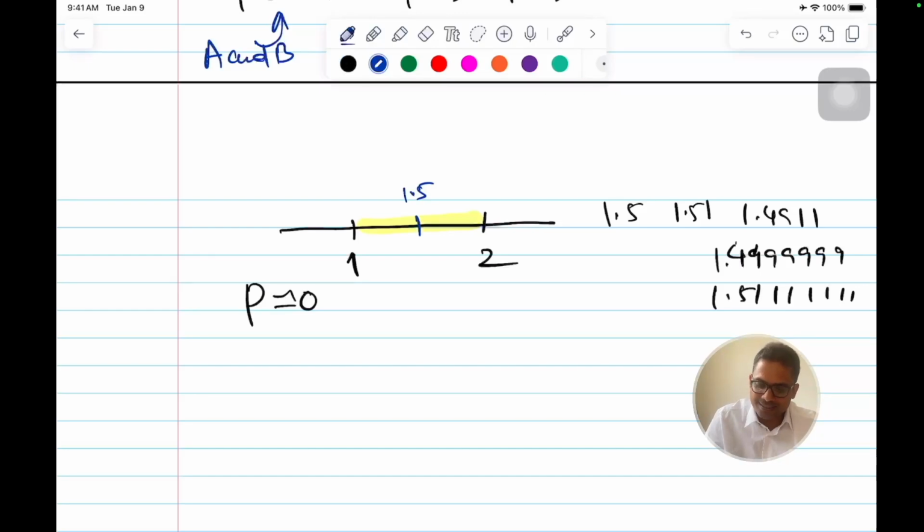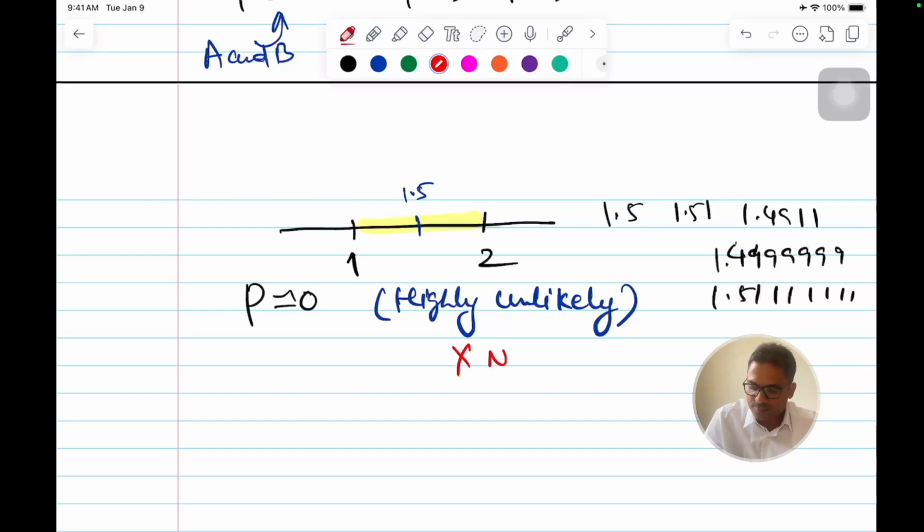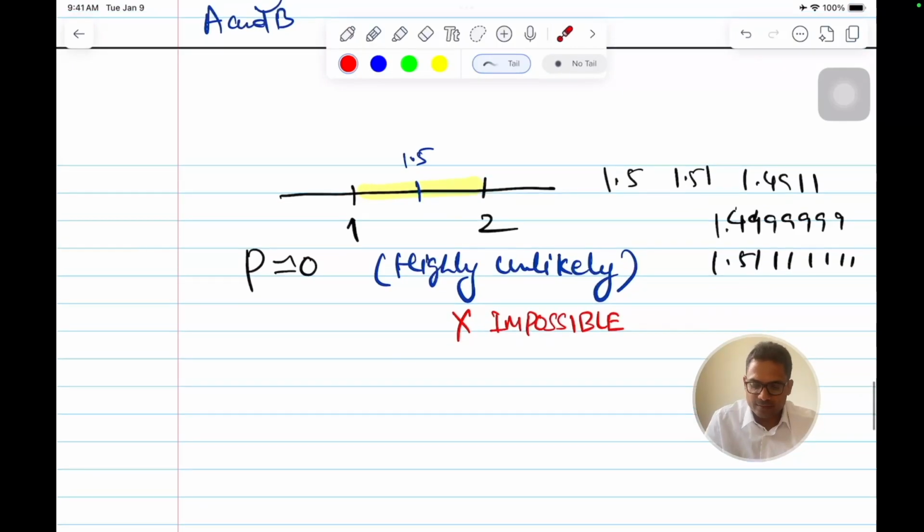So probability of 0 means highly unlikely, not impossible, because there is some chance that I can put it on 1.5. But for all practical purposes, we say that the probability of putting my point on 1.5 is 0. I hope that is clear. So that is highly unlikely.